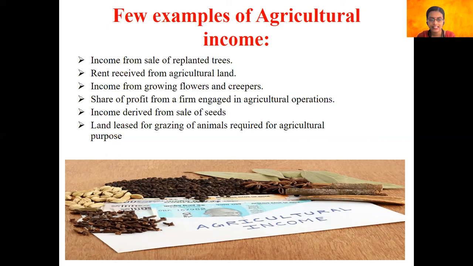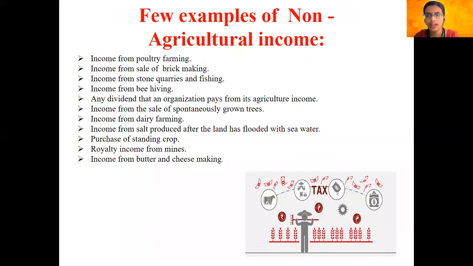And at last, land leased for grazing of animals required for agricultural purpose. So the cattle may be cows or sheep or any other animal that are used for grazing of a particular piece of land, and that land is going to be used for an agricultural purpose, then that can be considered as an agricultural income. So now, in order to have a clear understanding, we will quickly look into some examples of non-agricultural income as well. So we have a list here: income from poultry farming, income from sale of brick making, income from stone quarries and fisheries, income from beehiving.